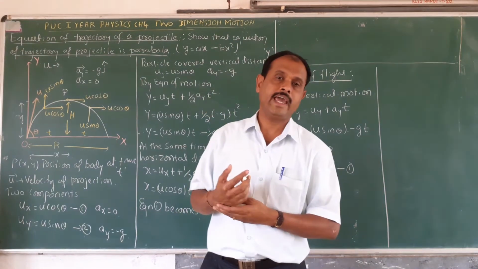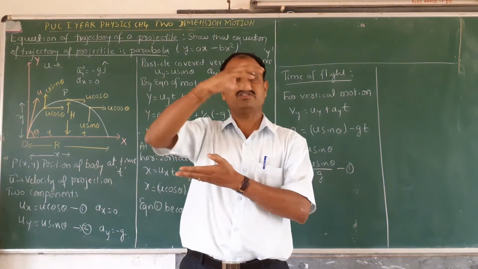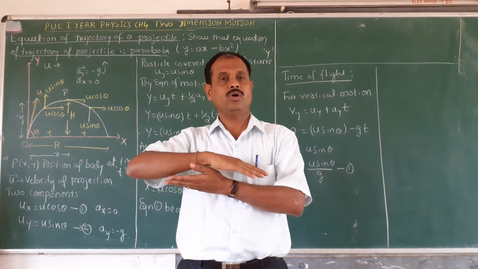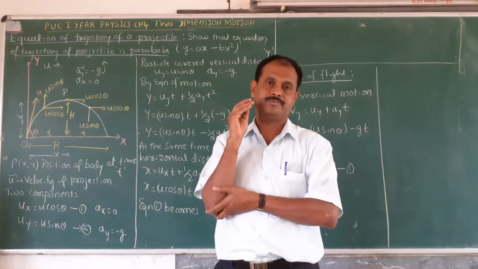Now the angle: the body is projected with a certain angle to the horizontal.